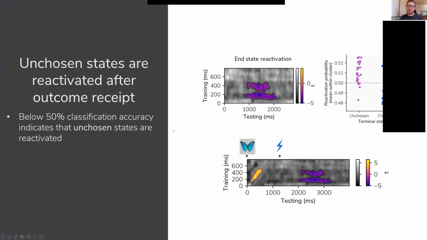When I first saw this result, I thought maybe I just got things flipped around, but it turns out that's not the case. So this shows the entire time course. When they see the outcome, the goal state they get to, you see that the classifier is picking up on that perfectly. Then they receive the outcome a little later on, and subsequently we see this reactivation of the alternative state that they could have chosen.